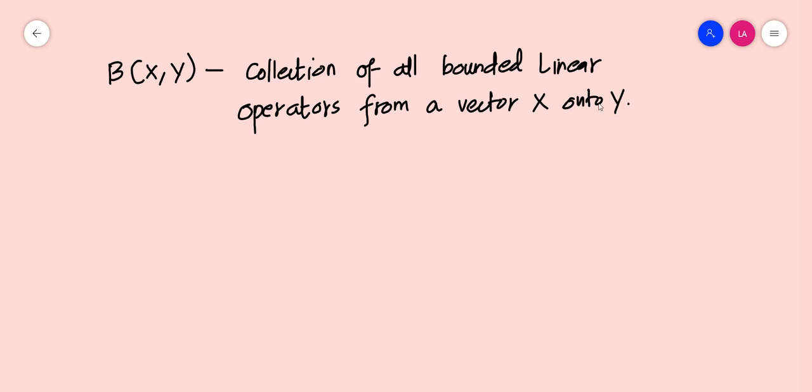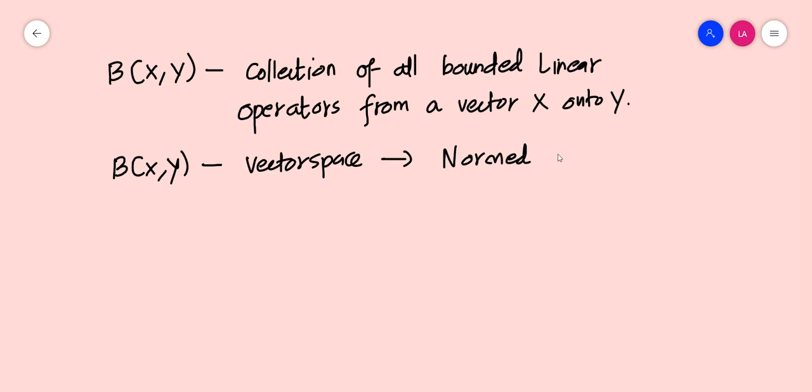Okay, so the idea is that B(X,Y) itself is a vector space, and it can be formed into a normed space, and it can be formed into a Banach space with a certain condition.